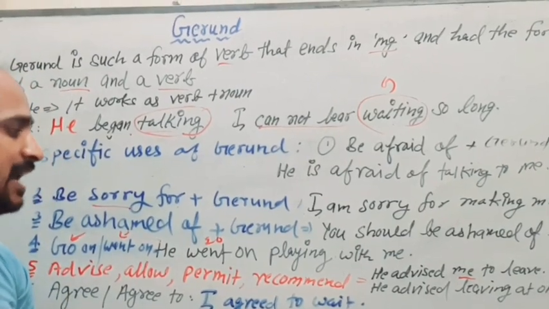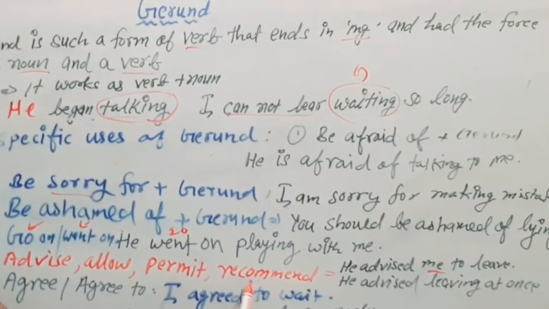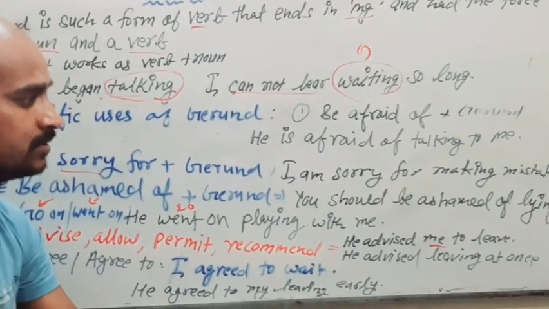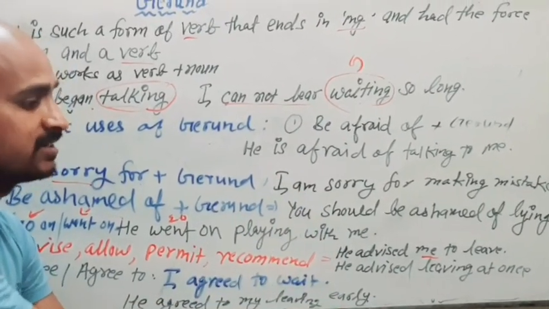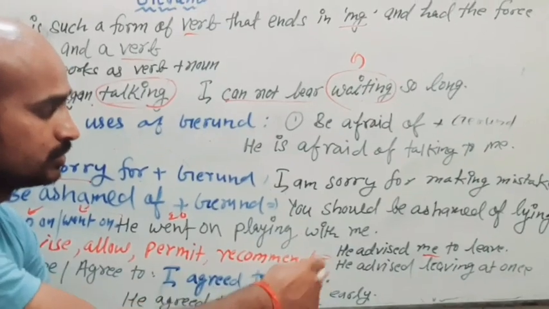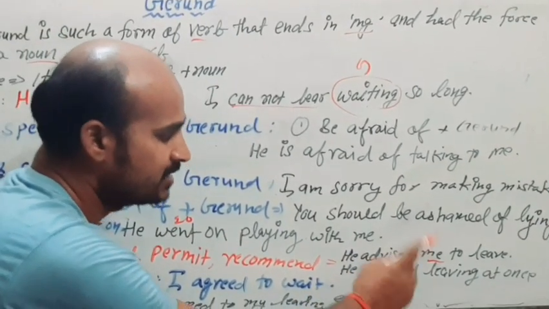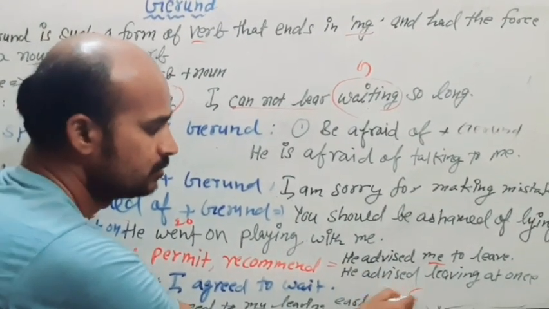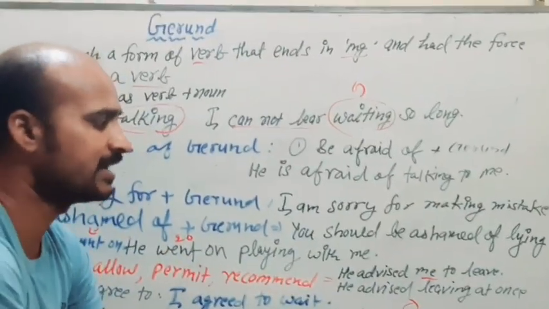But whenever we are having advise, allow, permit, recommend, and there is no pronoun or object, means the object about which we are talking, we use gerund. Like just see, he advised leaving at once. To whom he advised is not mentioned here. That's why we are using leaving at once.